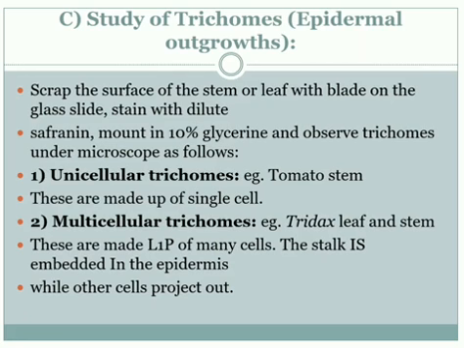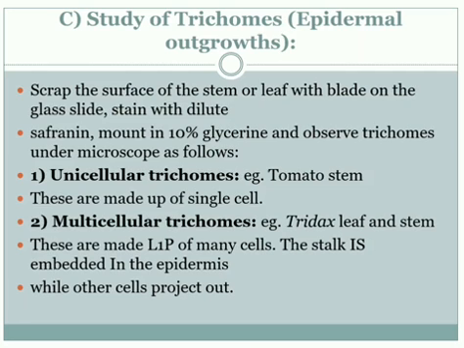Next one is the study of trichomes, also known as epidermal outgrowths. Scrape the surface of the stem or leaf with a blade on a glass slide and stain with dilute safranin. Mount in 10% glycerin and observe the trichomes under the microscope. Only the surface of the stem or leaf is scraped. Take that part on the slide, stain it with dilute safranin, mount in 10% glycerin and observe under the microscope.